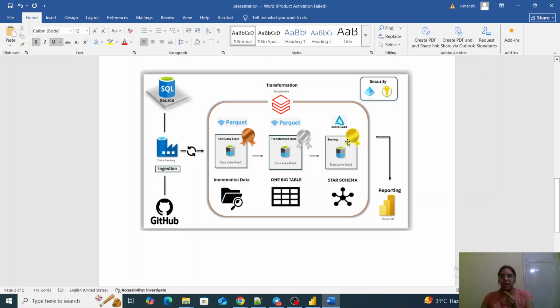And then there is a gold layer. So basically the gold layer is fetching the data from the silver layer, and the gold layer will have the star schema, which will have fact tables and dimension tables.